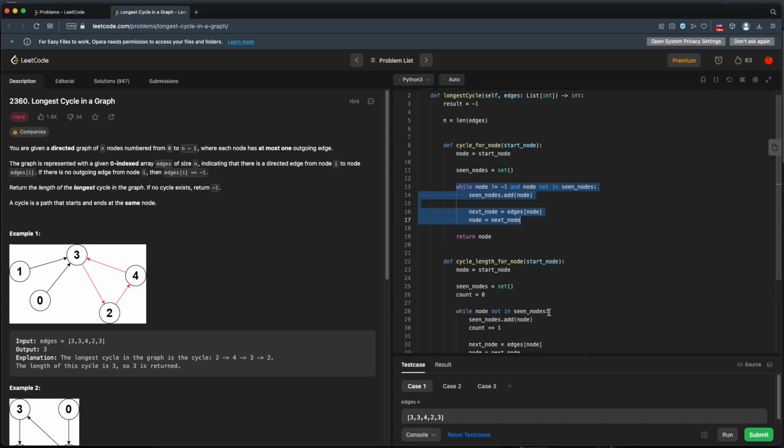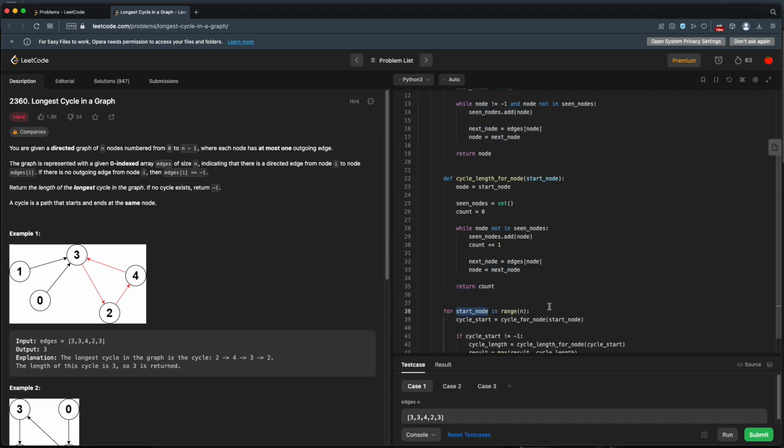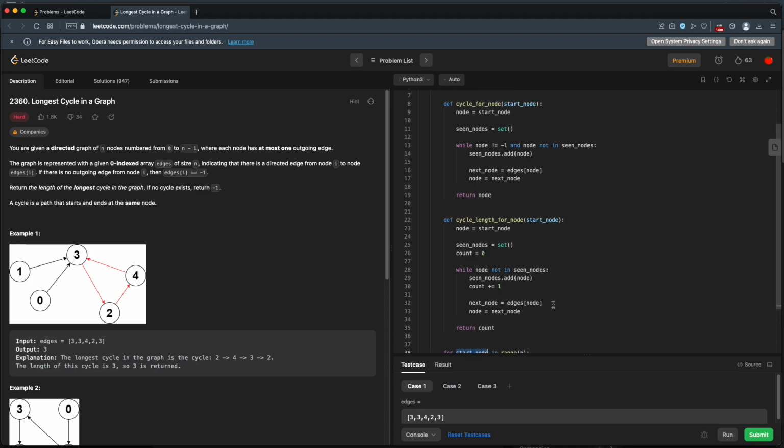So that's one thing. The other thing is for every node that's in our cycle, we're going through every single start node. For every node that's in this cycle, we are going to be finding that cycle again and again and again. So if we start at, say, in this example here, we start at node 0. It's going to go to node 3, and it will determine this cycle. So we're going to start at node 3 and say, okay, we've got that cycle. Then we're going to go to node 1. It's going to go to node 3 and have a cycle. That's the second time we've found the same cycle. Then we'll go to node 2, and we find the cycle. That's the third time. And then 3 and 4. So we're finding the same cycle multiple times.